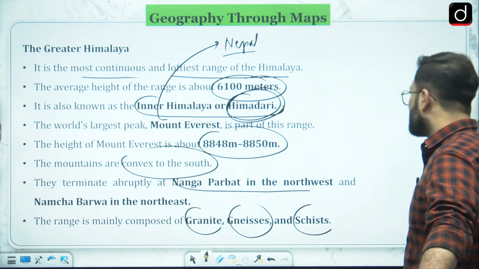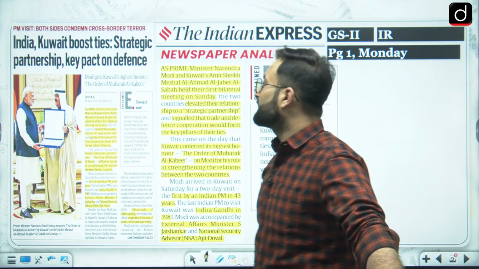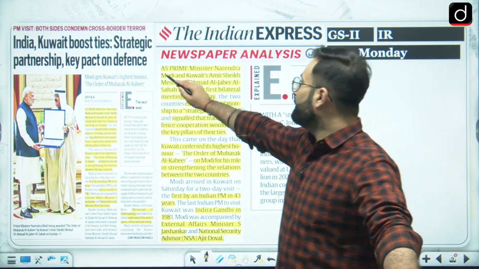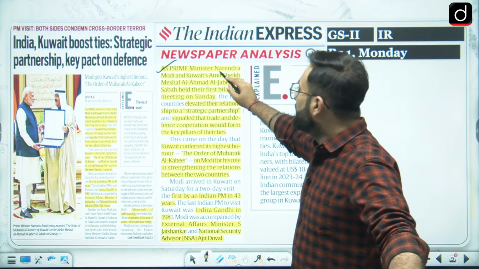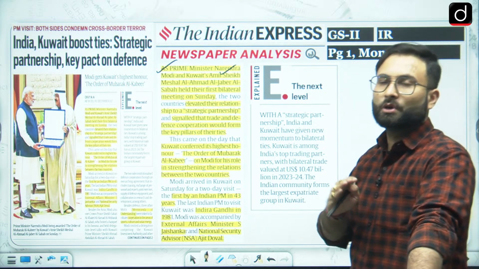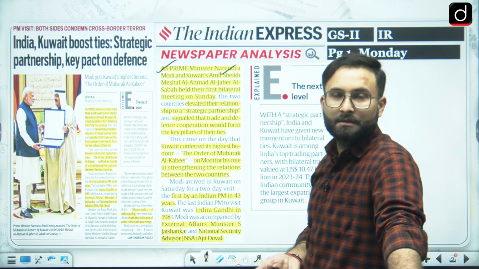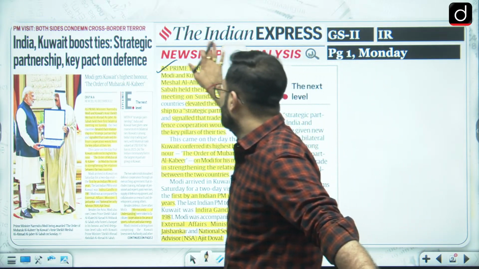We will be moving to the next part, starting with the first article: India Kuwait boost strategic ties, partnership, pact on defense. Our Prime Minister Narendra Modi has visited the Kuwait Amir. The name of the Amir is Sheikh Mashal Al Ahmad Al Jaber Al Sabah. You don't have to remember the name. If you can remember and mention it in your mains answer writing, that would be great, but again, this is difficult to remember, so don't worry about that.